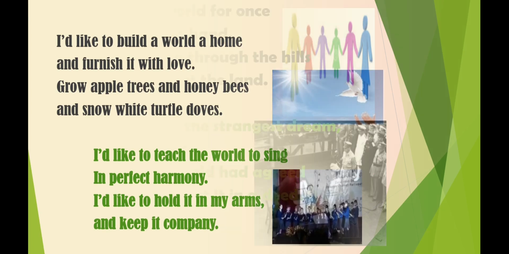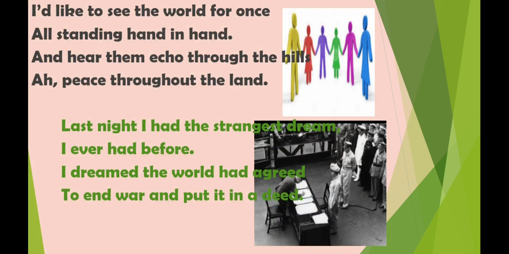The next one, I'd like to see the world for once all standing hand in hand. This line reveals that the poet wishes to see the world united. Hand in hand means he wishes to see the world united, where everyone agrees and unites together and lives in unity. Clear?